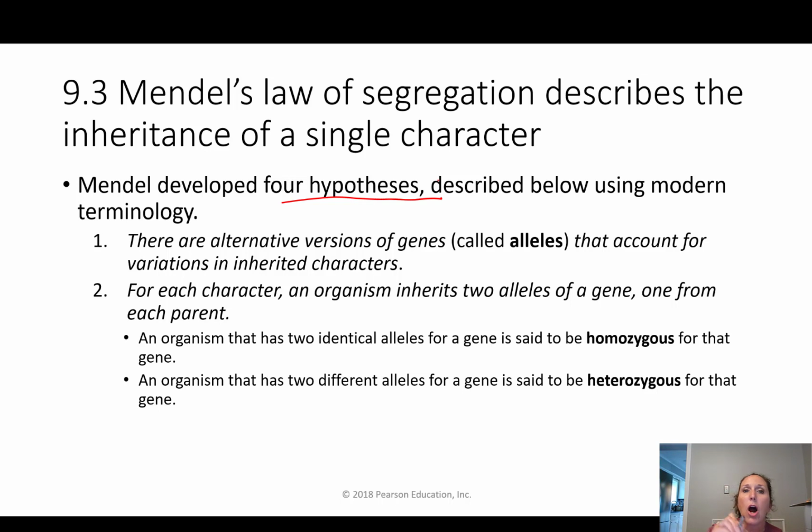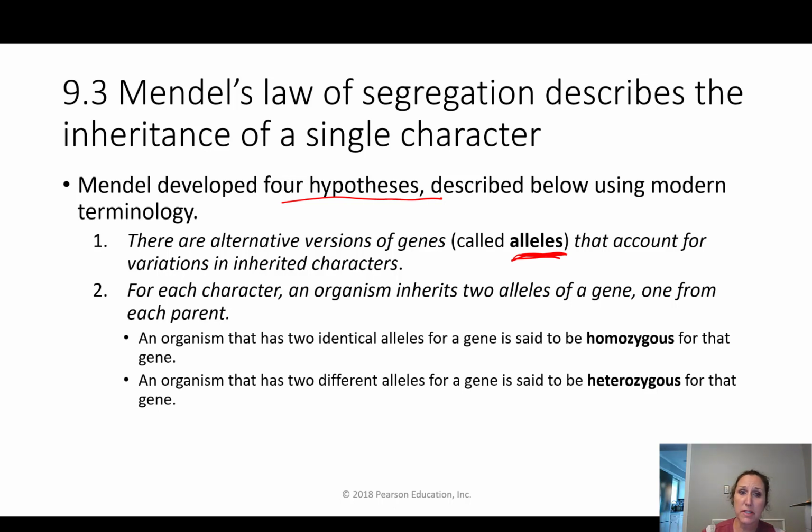Number 1, there are alternative versions of genes. That's the definition of allele. Alleles are alternative versions of genes that account for variations in inherited characteristics. These alternative versions, or alleles, are what make every plant and human being unique. For each characteristic, flower color is the characteristic, and the trait is yellow or green, I think.